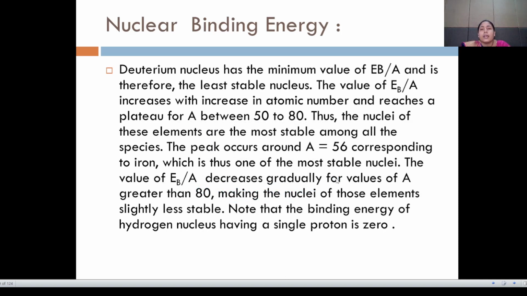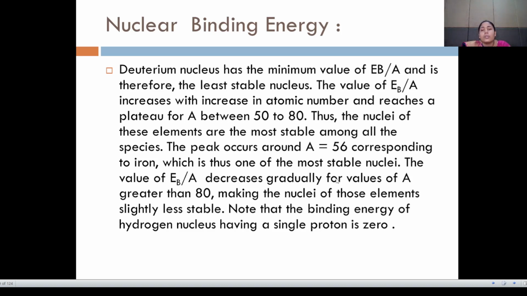Deuterium nucleus has the minimum value of Eb divided by A and is therefore the least stable nucleus. The value of Eb divided by A increases with increase in the mass number and reaches a plateau between 50 and 80. Thus, the nuclei of these elements are the most stable among all the species.